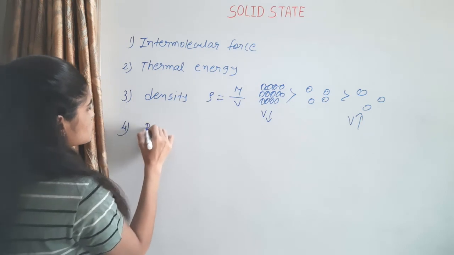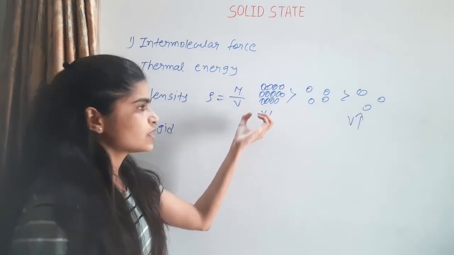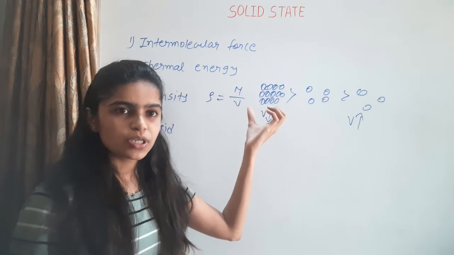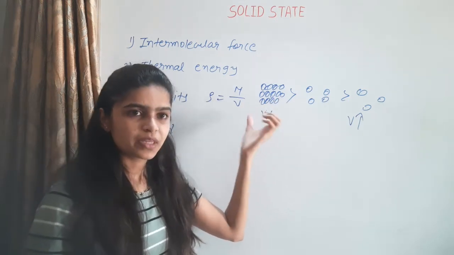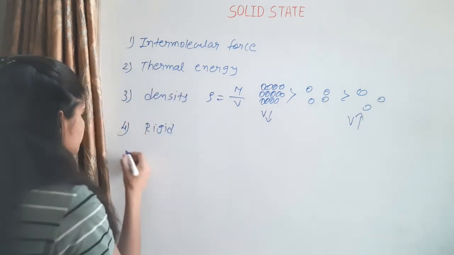Then the fourth point is that a solid is a rigid material. Because the intermolecular forces are more, the particles do not move freely. So it is rigid. A solid is a rigid material.